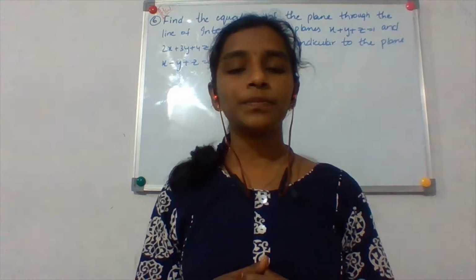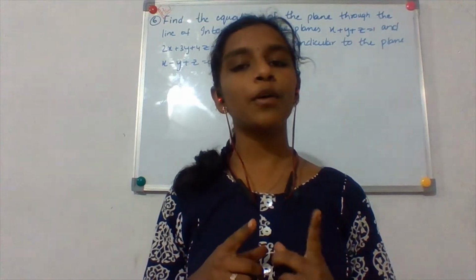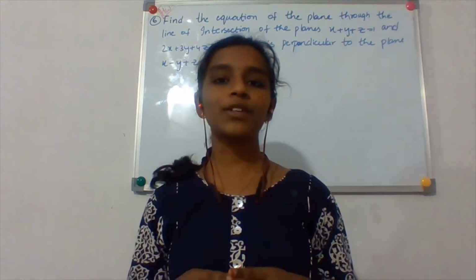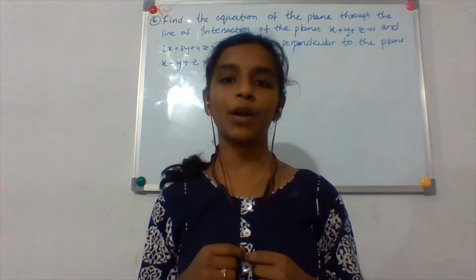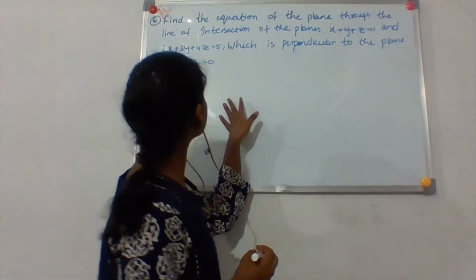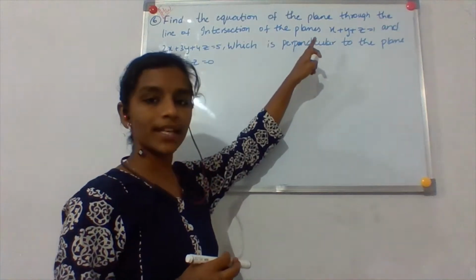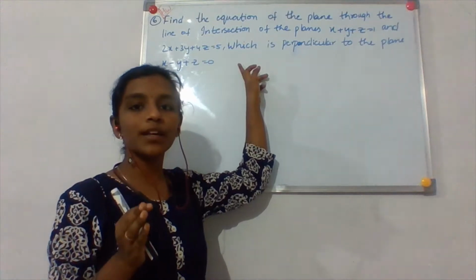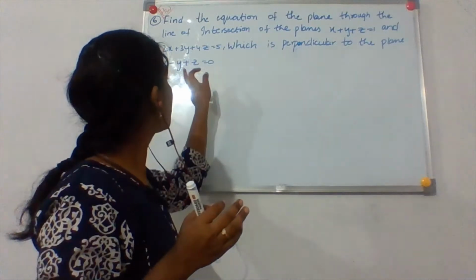Before going to do that, in my last class I left the class with a homework problem, right? So that is this one. First we are going to solve this problem and then we are going to start doing the IPE problems. Now let's look at this problem first. Find the equation of the plane through the line of intersection of the planes. Two planes are given and the required plane is passing through the line of intersection of these two planes, which is perpendicular to the plane.